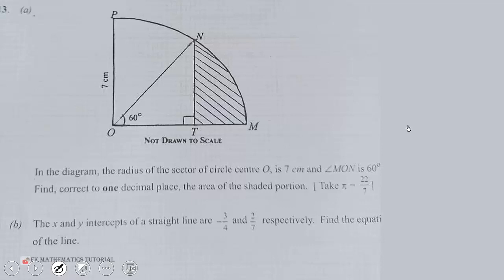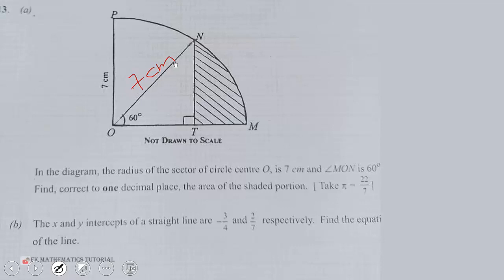Is this. In a diagram, the radius of the sector of circle center O is 7 centimeters. So if the radius is 7 centimeters, this one is also 7 centimeters. And angle MON is 60 degrees. Find, correct to one decimal place, the area of the shaded portion.